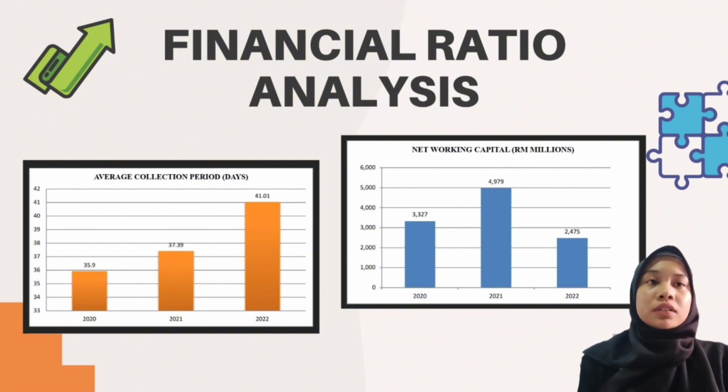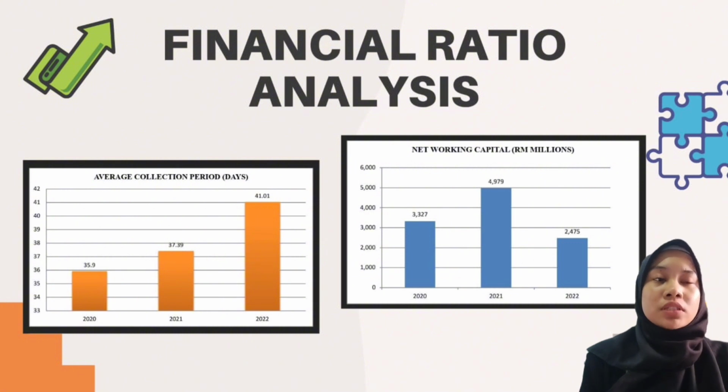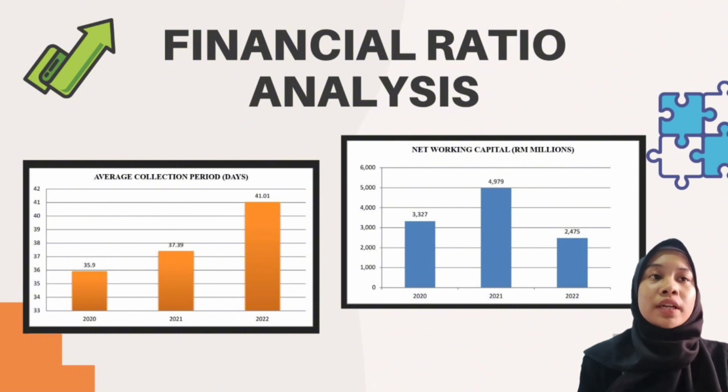Net working capital in 2020 is 3,327 million, and for 2021 is 4,979 million, which is the highest net working capital. And the lowest is in 2022, which is 2,475 million.